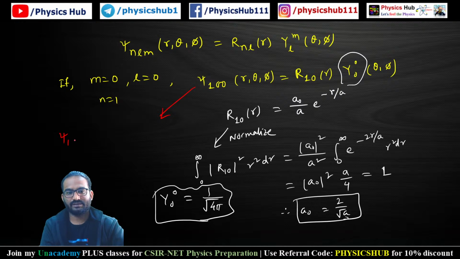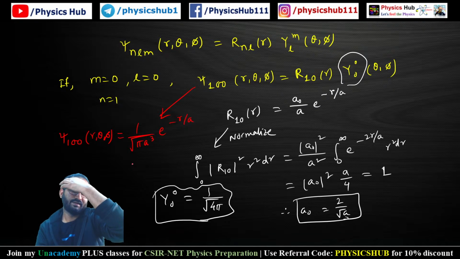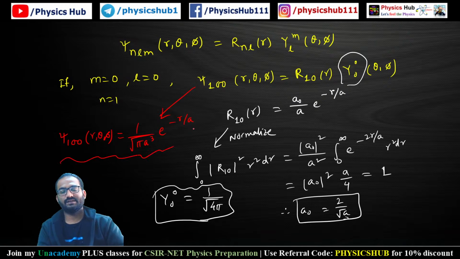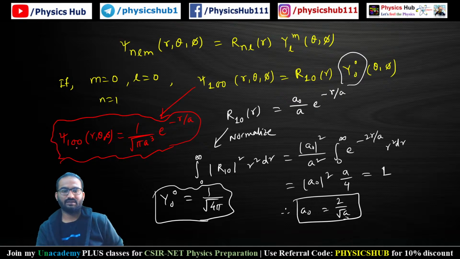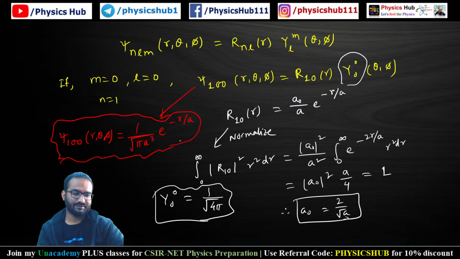The ground state wave function psi 1 0 0 (r, theta, phi) equals 1 by root over pi a cube e to the power minus r by a. Sometimes in your question this formula is given, sometimes it is not, so it is better you remember it. Here a is the Bohr radius.